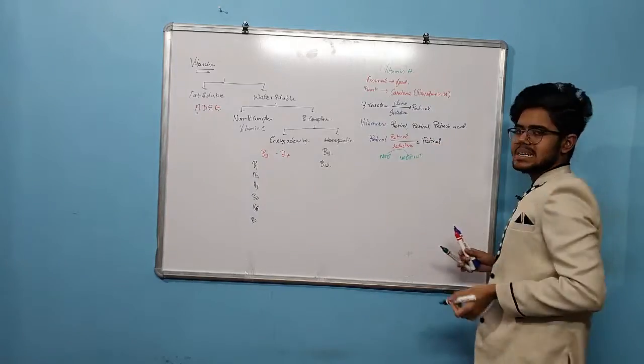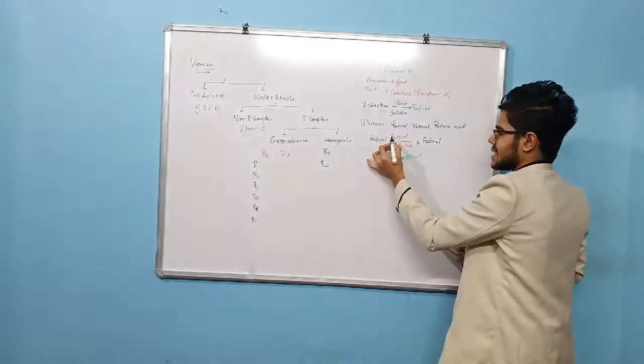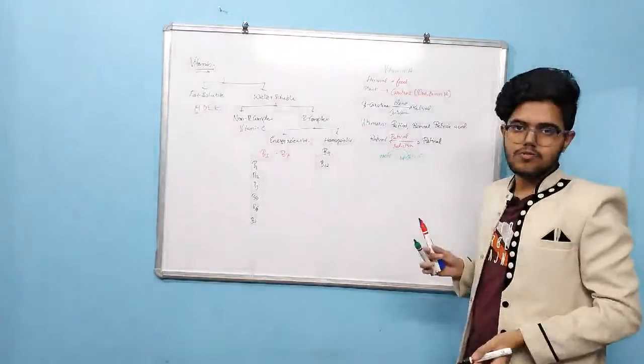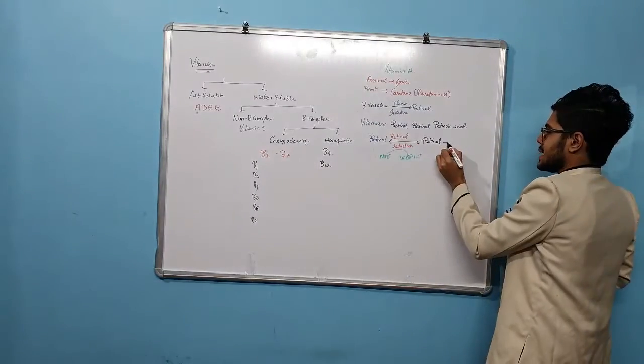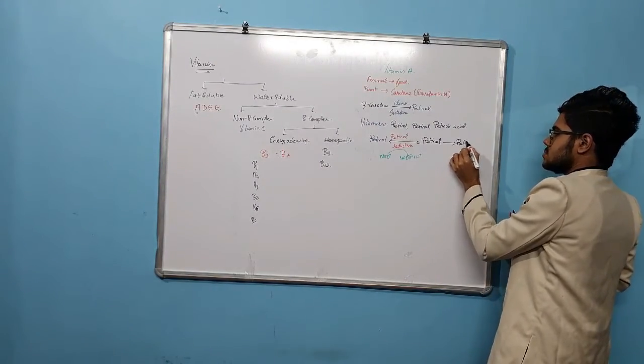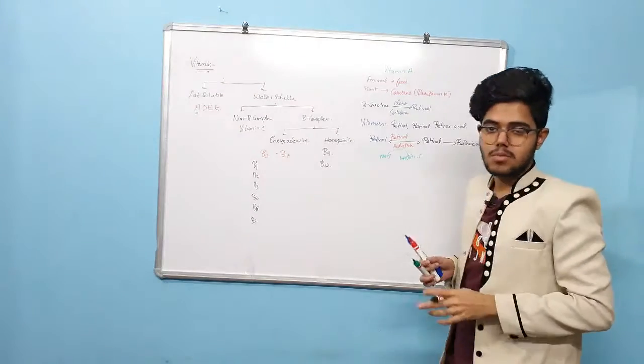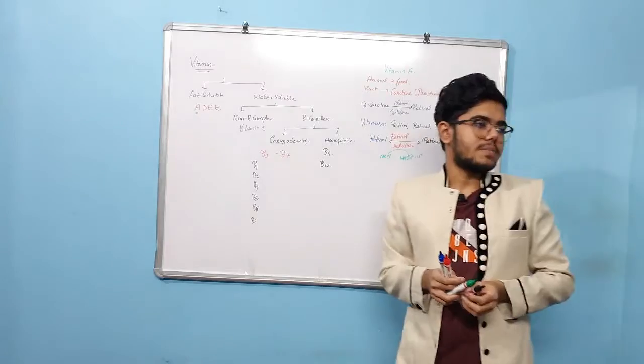But remember it is an interconvertible form, so write this symbol. These are the interconvertible forms. Now this is again converted into retinoic acid, which becomes stable.